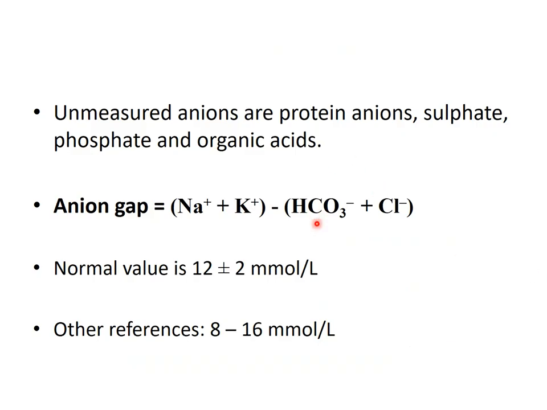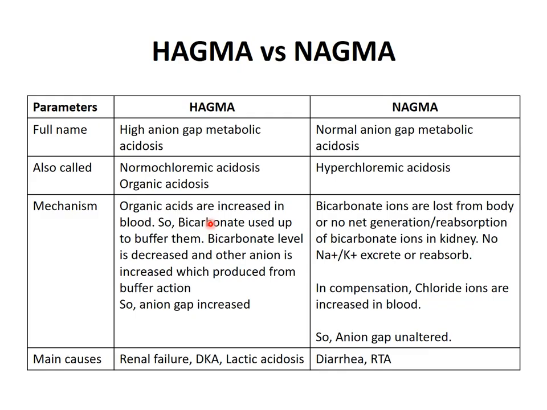Here the bicarbonate is decreased, but organic anion is not produced, because in normal anion gap acidosis only inorganic acids lead to this condition. So chloride level is increased to maintain electrical neutrality and to compensate for the lost bicarbonate. As this sum is unaltered, anion gap is unaltered. So the main causes are diarrhea and renal tubular acidosis. So be clear about this difference between high anion gap and normal anion gap metabolic acidosis.